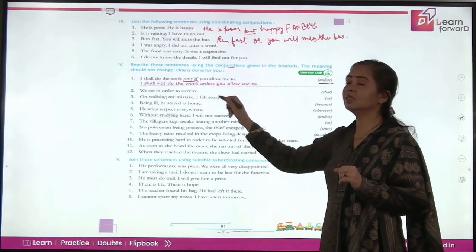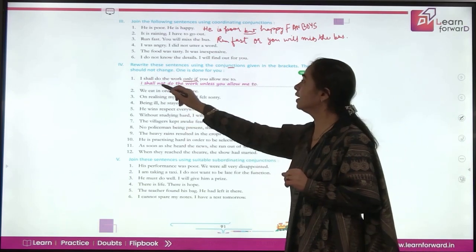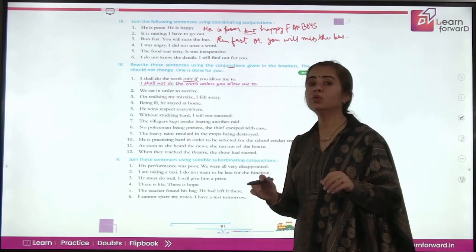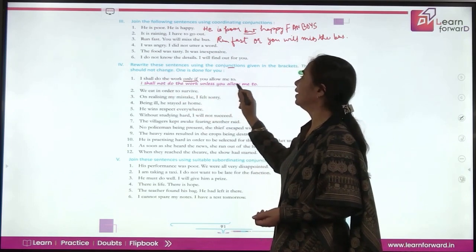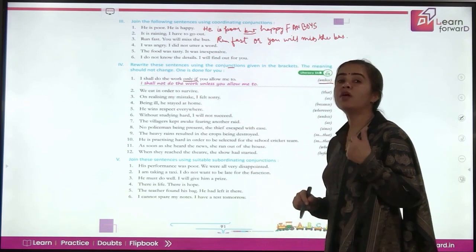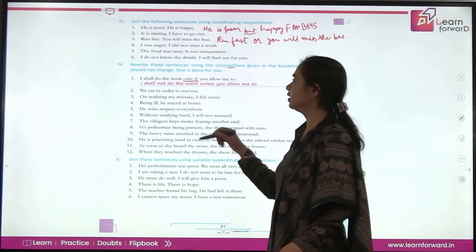Now because this part of the sentence becomes negative, so in the beginning also we'll say it negative. I shall not do unless you allow. So it will be I shall not do the work unless you allow me to. So you have to look out for the other changes also if needed to be made in the sentence.